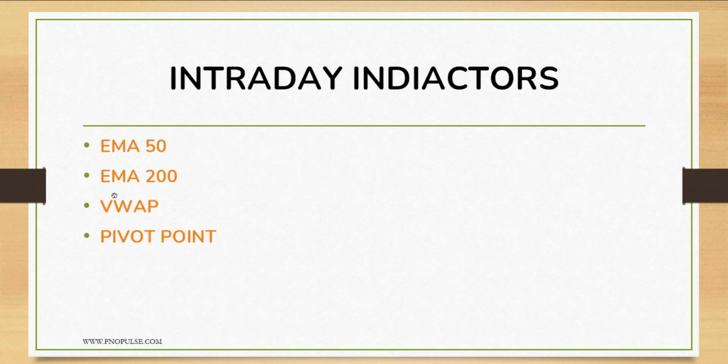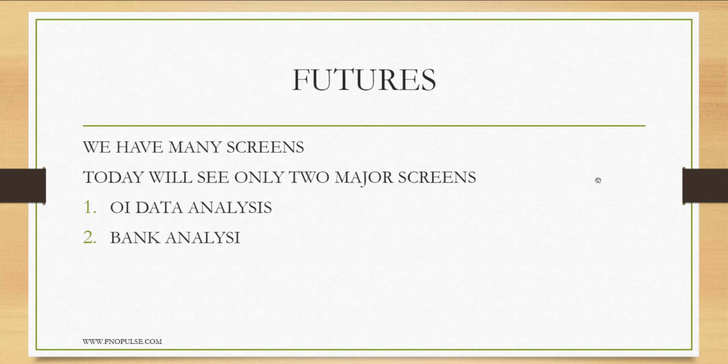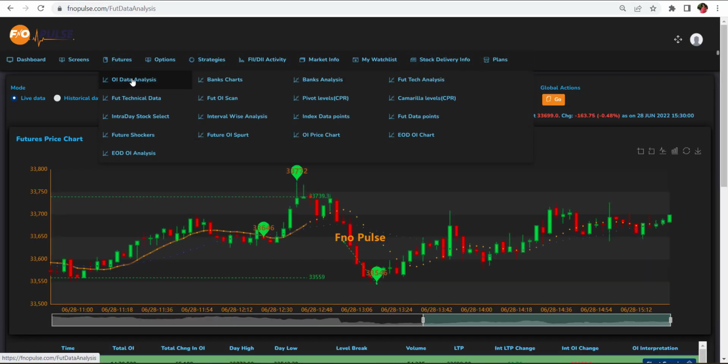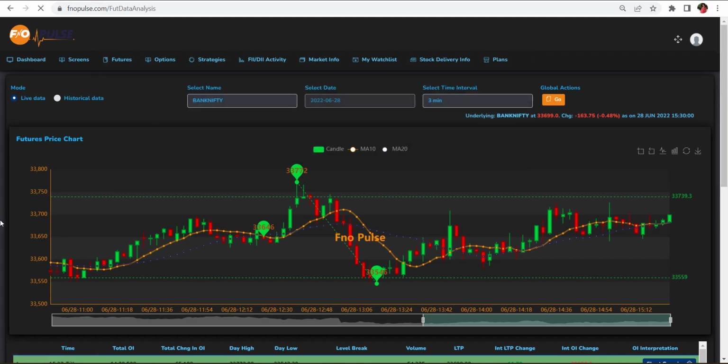Intraday indicators are EMA 50, EMA 200, VWAP, pivot point. Now let's go into futures. We have many screens. Today we will see only the two major screens, OI data analysis and bank analysis. In futures, I am coming into OI data analysis.